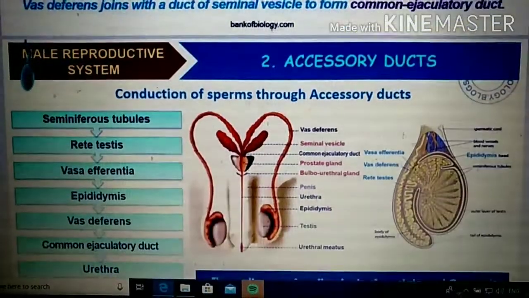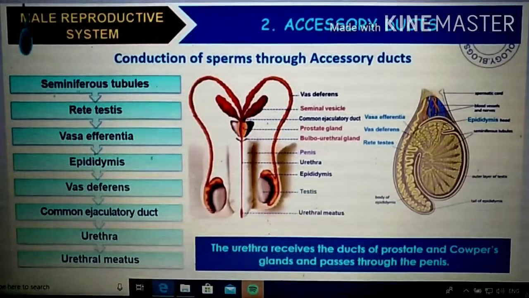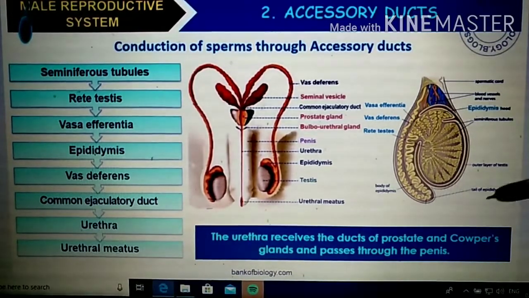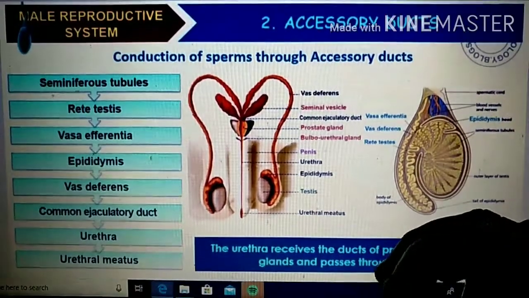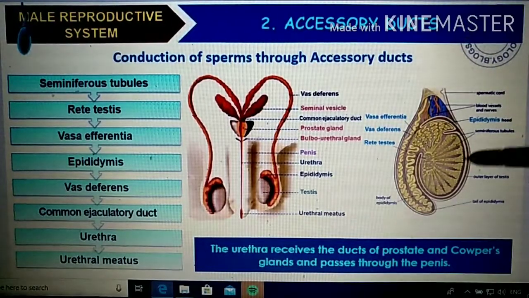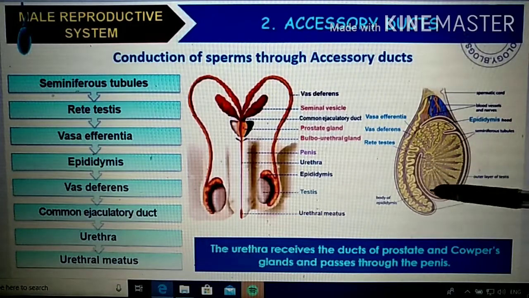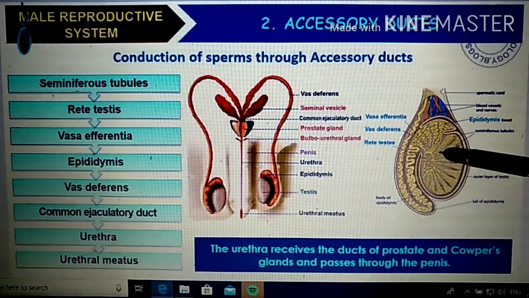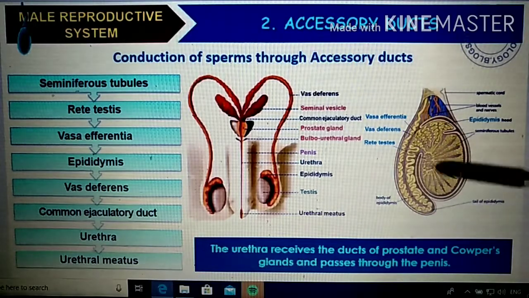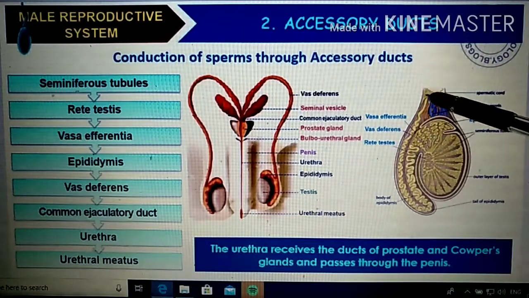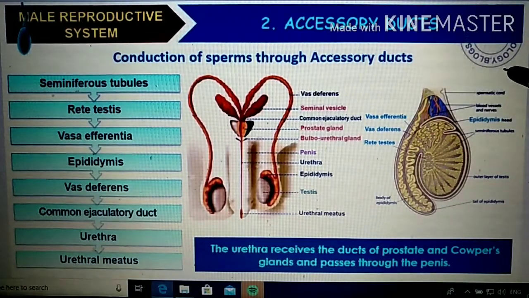Here in this picture you can see how the conduction of sperms through the accessory ducts takes place. That means how the transport of sperm is taking place. We already told that the sperm is produced inside the seminiferous tubule, right? So here this is the seminiferous tubule. Inside, sperm production will take place, and the sperm will be taken to the rete testis, and from there to the vasa efferentia. From vasa efferentia it will go to the epididymis, from epididymis it will be taken by the vas deferens, and the vas deferens will join the common ejaculatory duct.